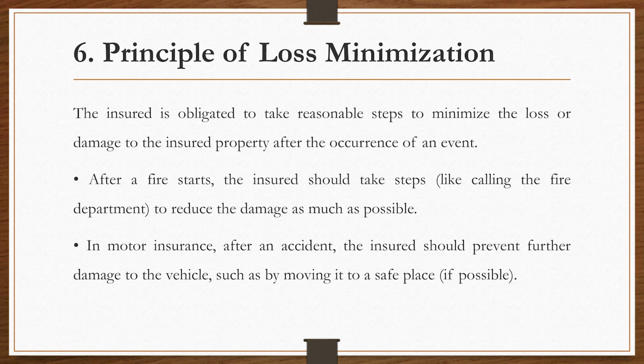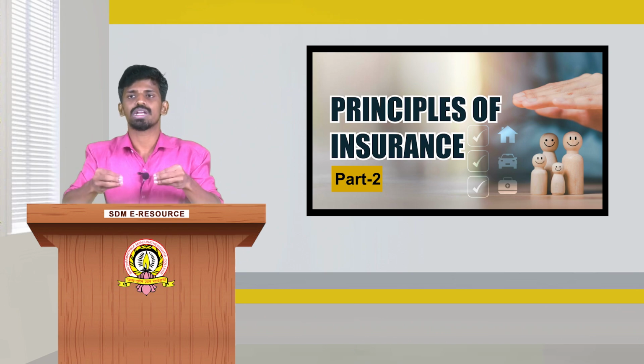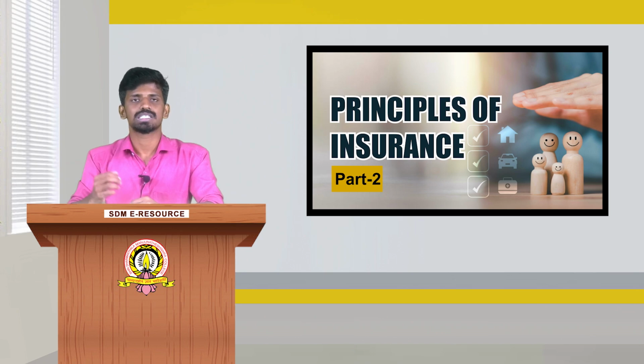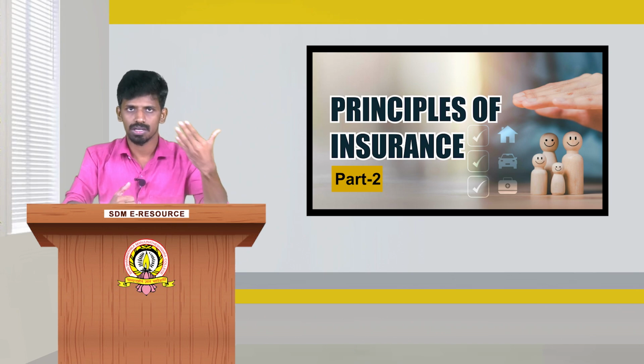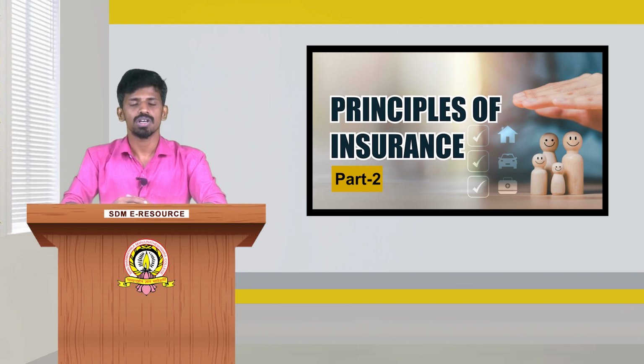Here, if any incident takes place, at that time the insured person should try to minimize the loss. Before that, the insured person should take precautions to reduce the loss, and after any incident takes place, that person should take some actions to minimize that loss. So if a fire starts, the insured should take steps like calling the fire station, and they can try any other way to reduce the losses. So these are both aspects of the principle of loss minimization.